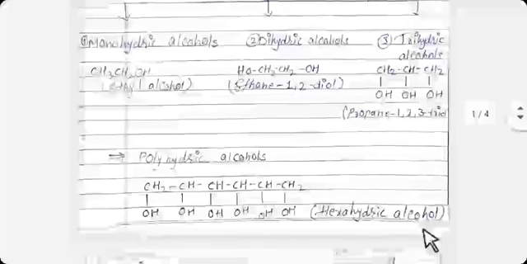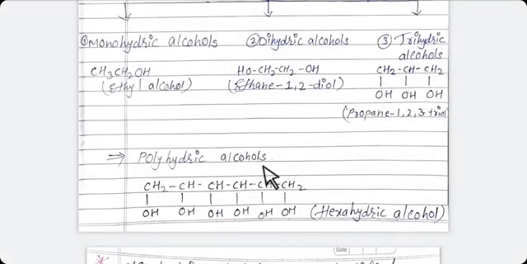Now the next one is polyhydric alcohol, meaning the alcohol which contains more than 3 hydroxyl groups situated on different carbon atoms. For example, hexahydric alcohol.